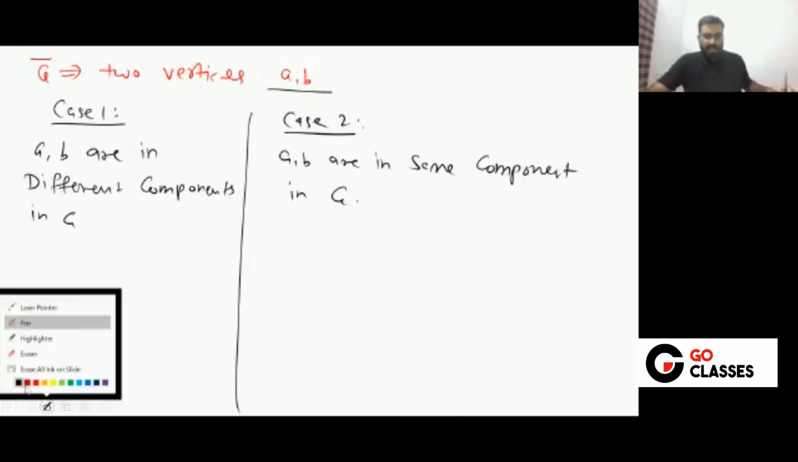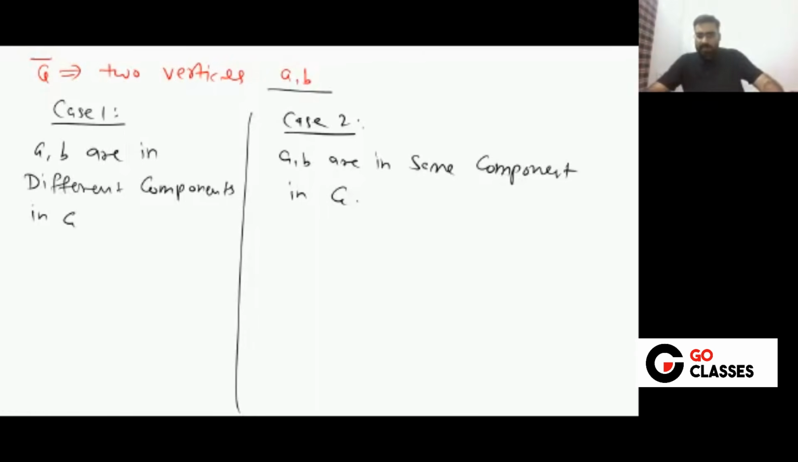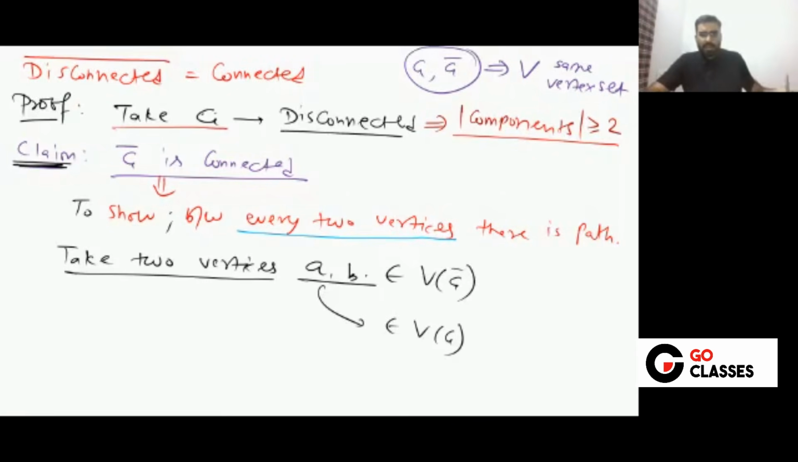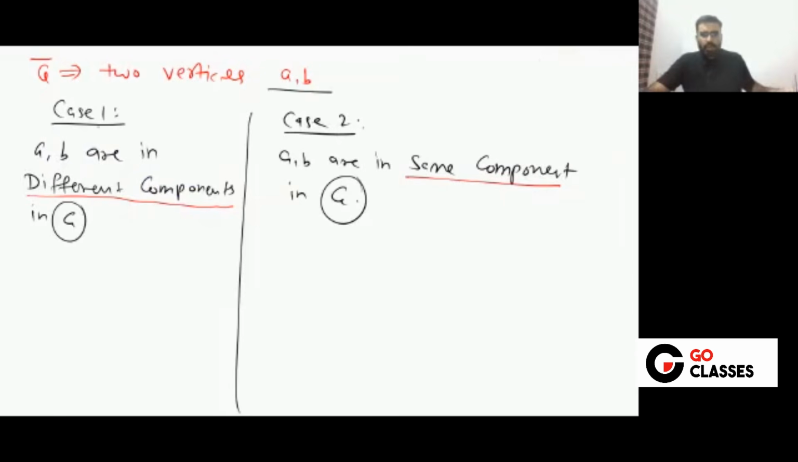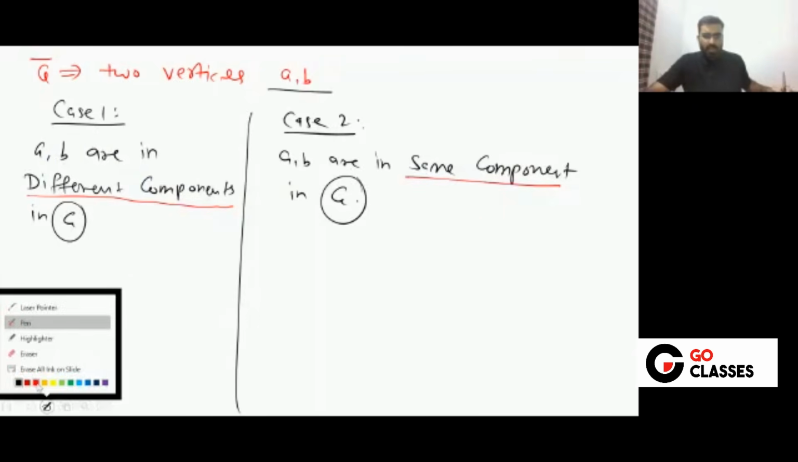For vertices A, B, there are only two possibilities. In the graph G, they are either in different components or in the same component. Your graph G is disconnected, so the number of components is greater than or equal to 2. If you take any two vertices, either they are in different components in G or in the same component in G.